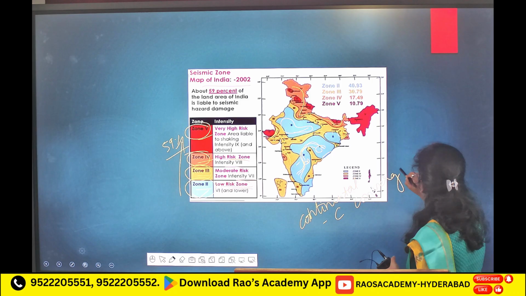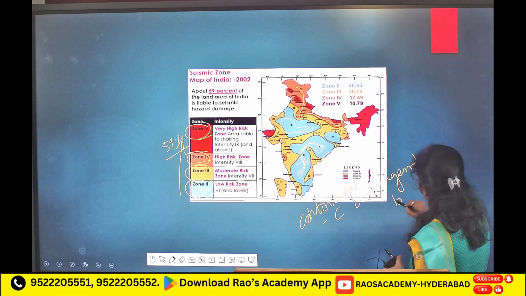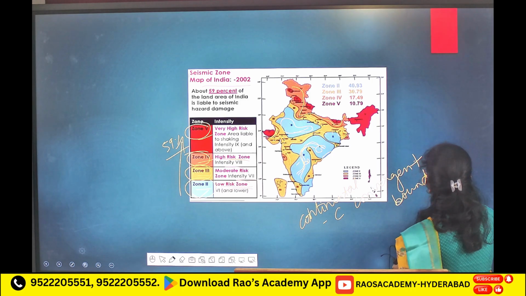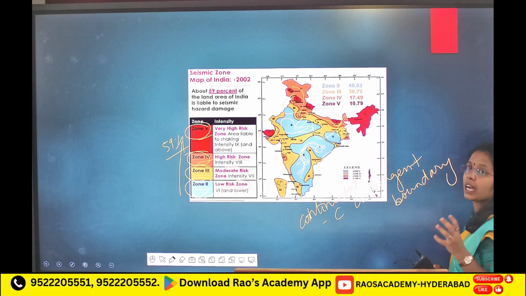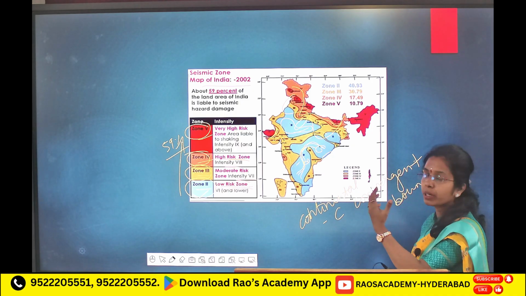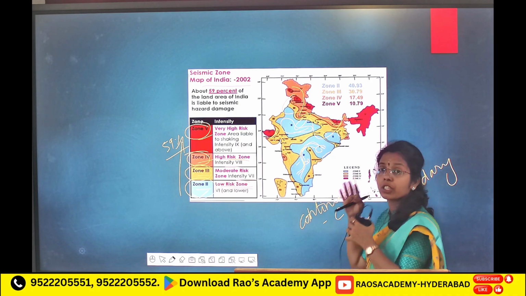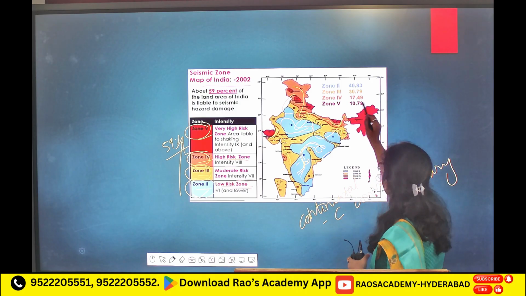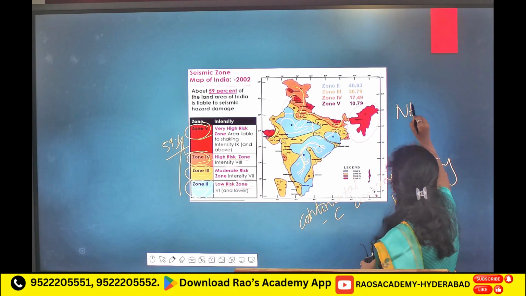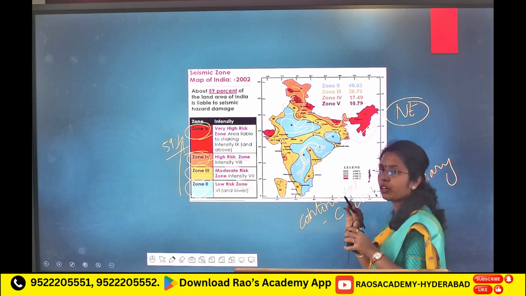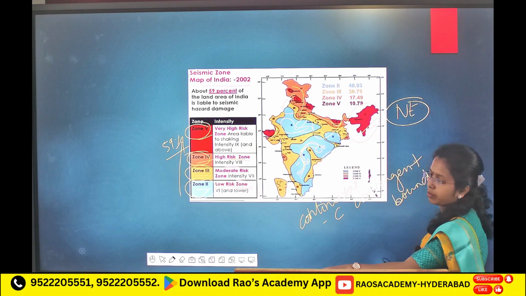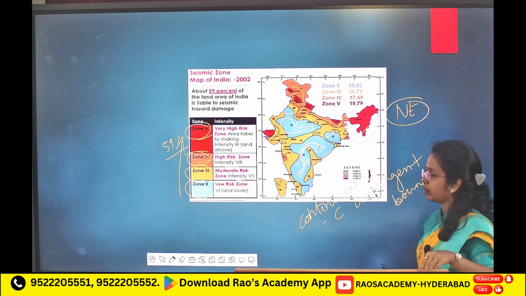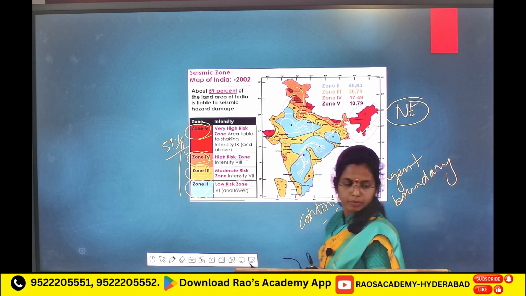Because of the convergent boundary, this area is liable to seismic hazard, to earthquakes. More earthquakes you see in the Himalayan zone. Here in the northeast, the complete northeast comes under zone 5. Next,